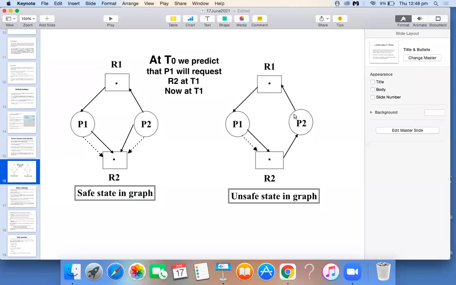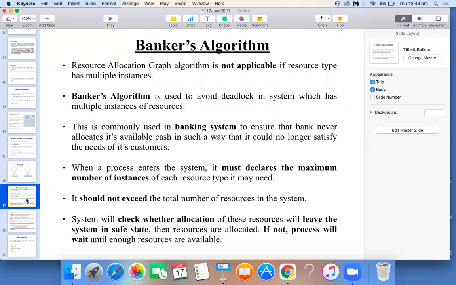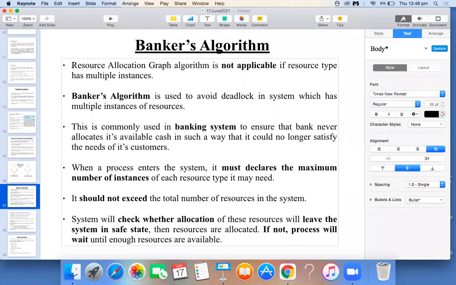So the next algorithm we are discussing is Banker's algorithm. This is one more thing. It is usually asked for some 10 to 12 marks, the problem on Banker's algorithm. So when is this algorithm used? We know that the resource allocation graph is applicable only if you have a single instance of resources. But normally we will be having multiple instances of resources in our system. In that case, the resource allocation graph is not suitable.